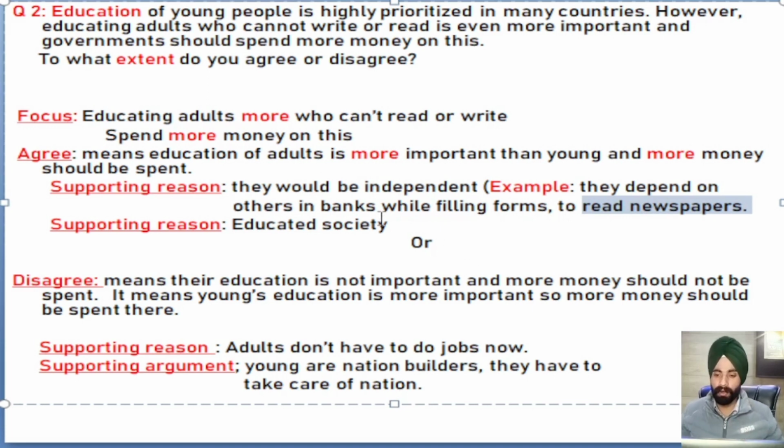The second reason for my agreement is, in this way we can create an educated society. As you know, in the society sometimes young people are more educated than the adults. Let me take an example of our parents.